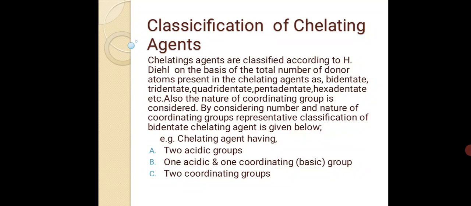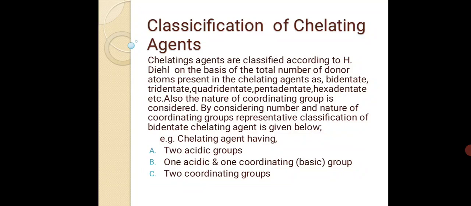Chelating agents are classified according to Heidel on the basis of the total number of donor atoms present in the chelating agents, as bidentate, tridentate, quadridentate, pentadentate, hexadentate, etc. Also, the nature of coordinating groups is considered, by considering the number and nature of coordinating groups.